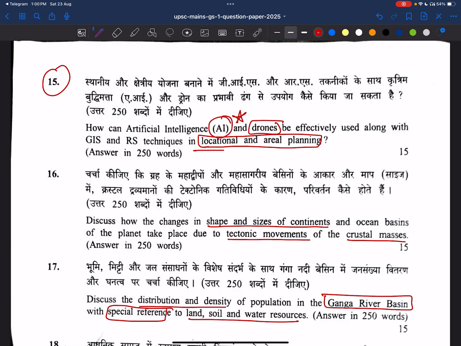Locational and aerial planning. See, friends, we have used drones in successfully countering the attack of Pakistan. So maybe this is the background which UPSC has taken in asking this question. Of course, this is a very simple question, but we can write it from a current affairs perspective as well. It is also aerial planning, right? The defense planning also we can do, right? So, a very easy question.